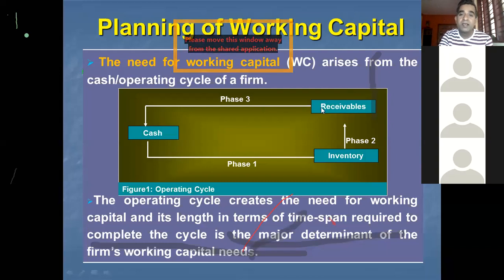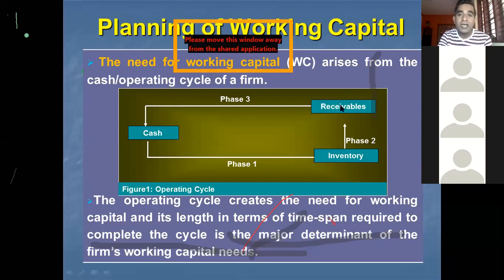In phase 3, converting receivables into cash, that is collecting the pending amount from the customers. So the operating cycle has these three phases, and this cycle continues.